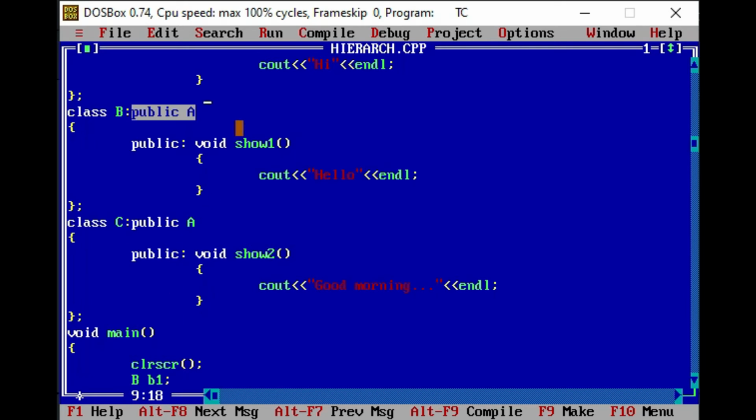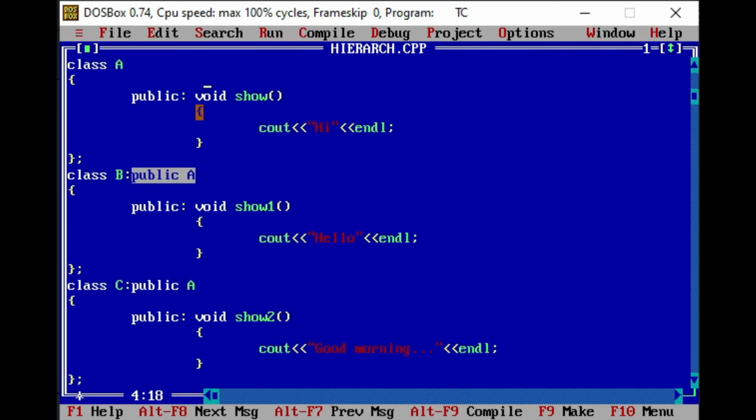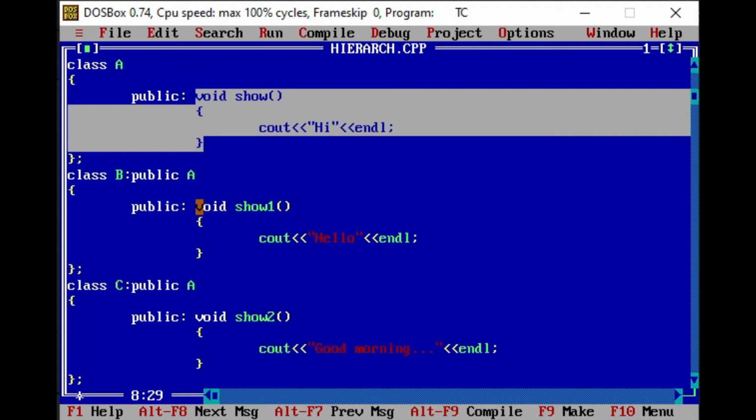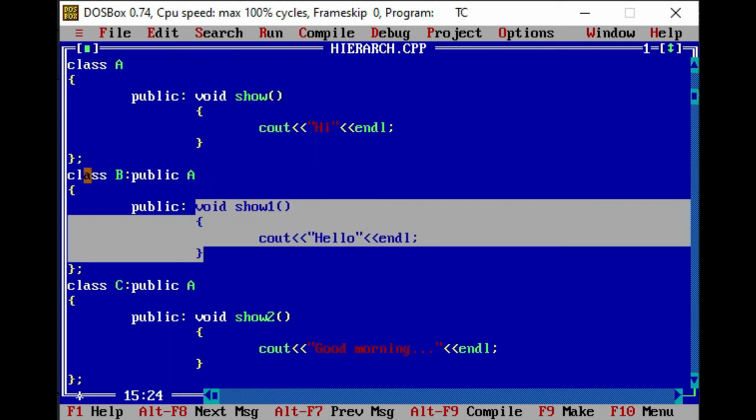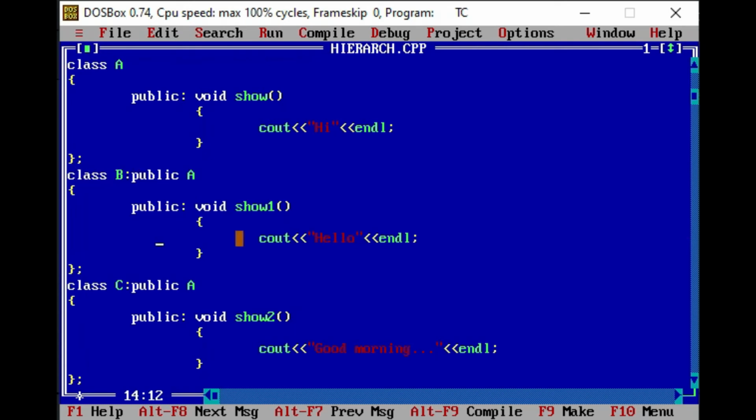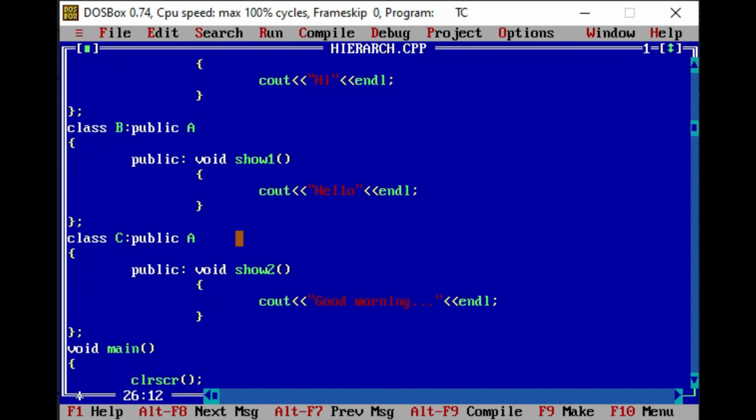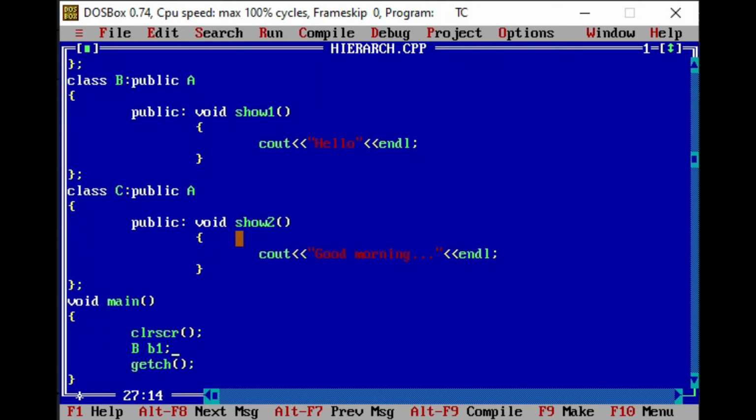So we have defined a function which is void show in class A. So we will call a function show and we will call another function show1 with the help of object of class B, so that we can understand the properties of class A and B are accessible by the object of class B. So I am writing here first of all B1 dot show, a show function which is defined in class A. After that B1 dot show1, show1 function which is defined in class B.